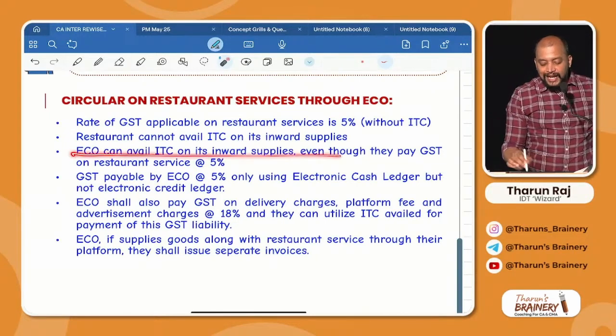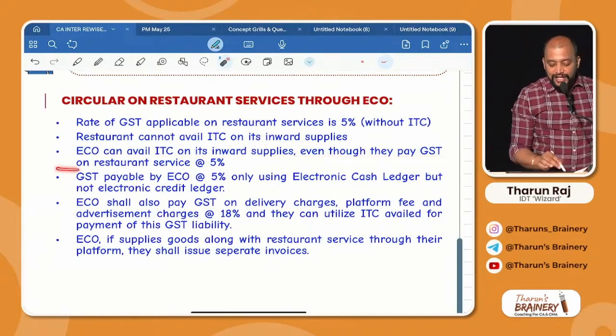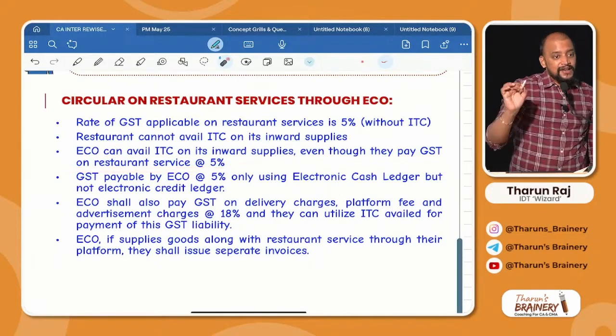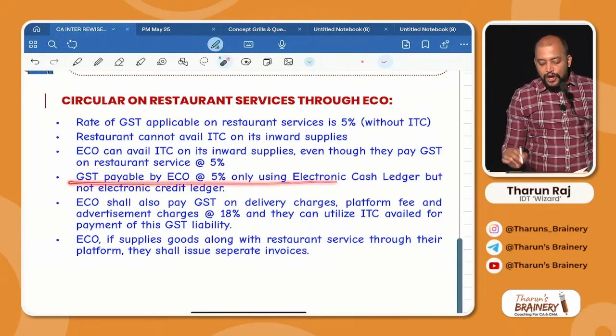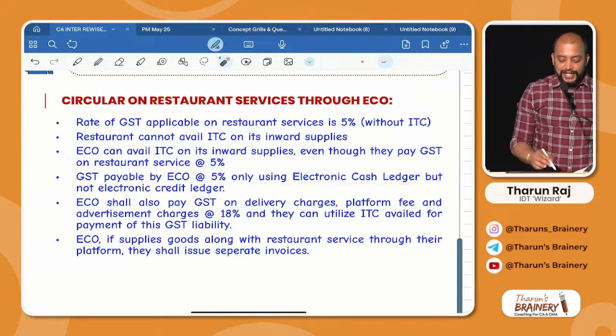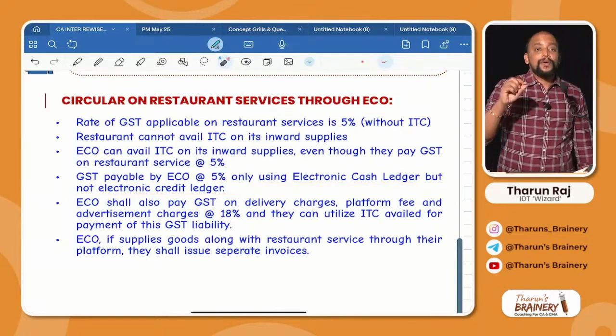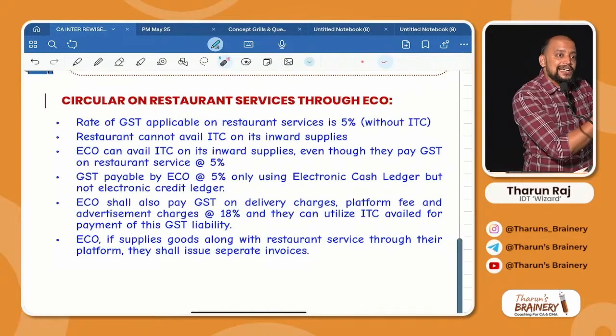The e-commerce operator can avail ITC on its inward supplies even though they pay GST on restaurant service at 5%. Then GST is payable by the e-commerce operator at 5% only using the electronic cash ledger but not the credit ledger. Why like that? Because if the restaurant pays GST, can they use the credit ledger?